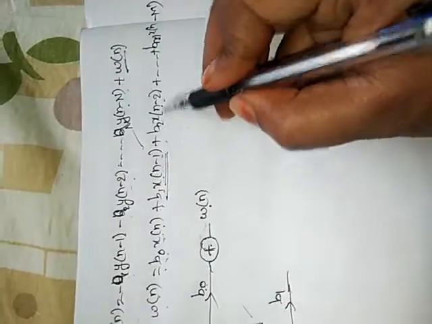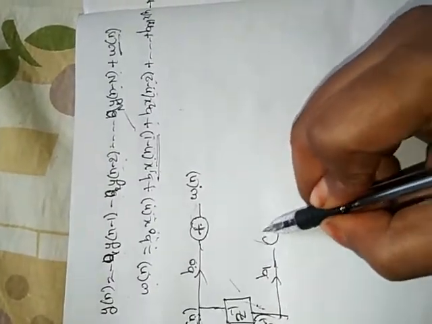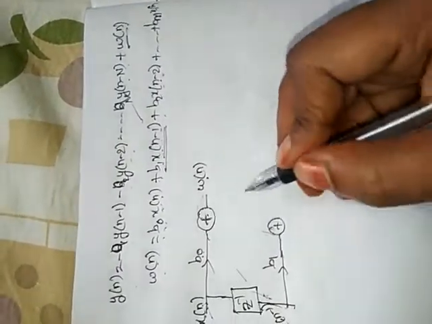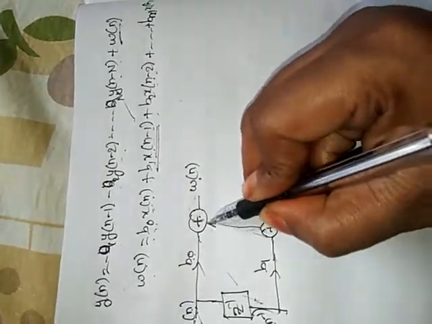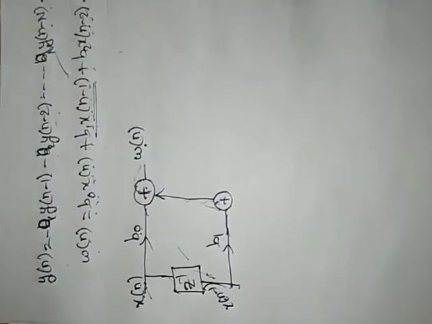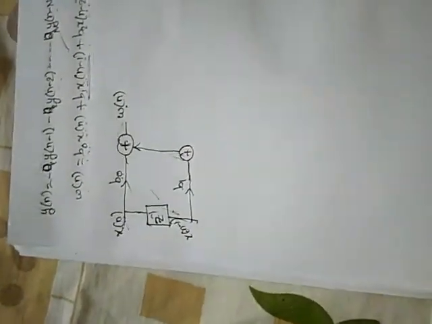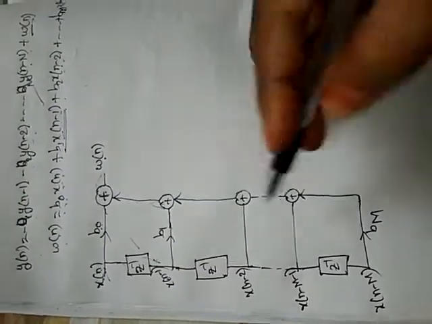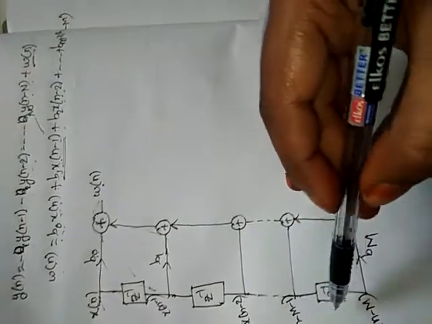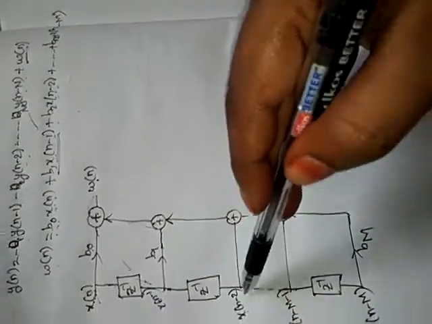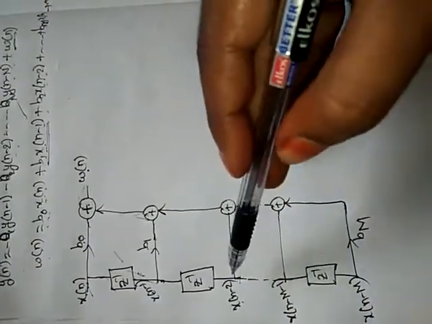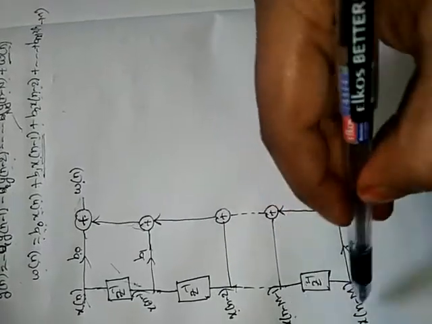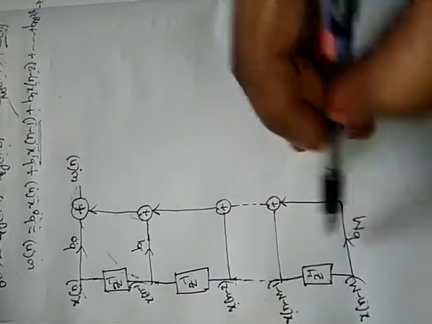That is add with b2 x of n minus 2. So see here, I am adding an adder, that is add with the before term, that is b naught into x of n. So likewise, next x of n minus 2 and so on, up to x of n minus m into bm.